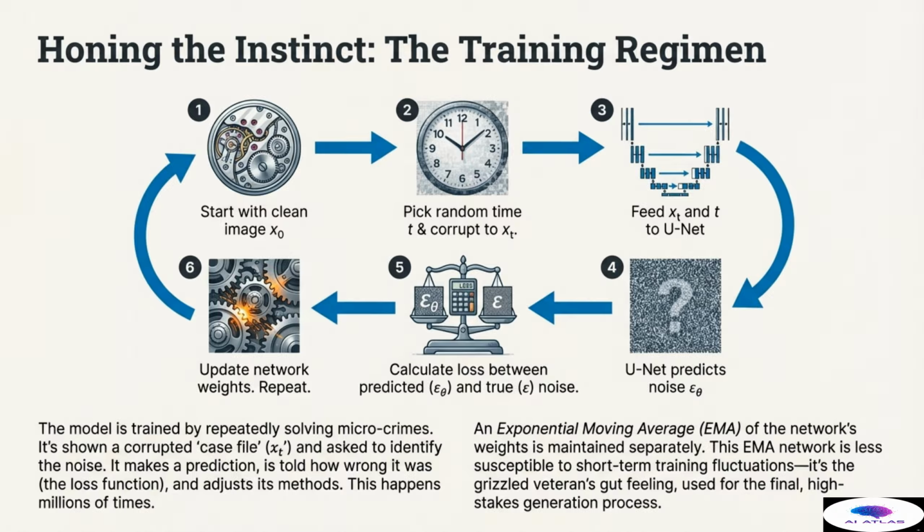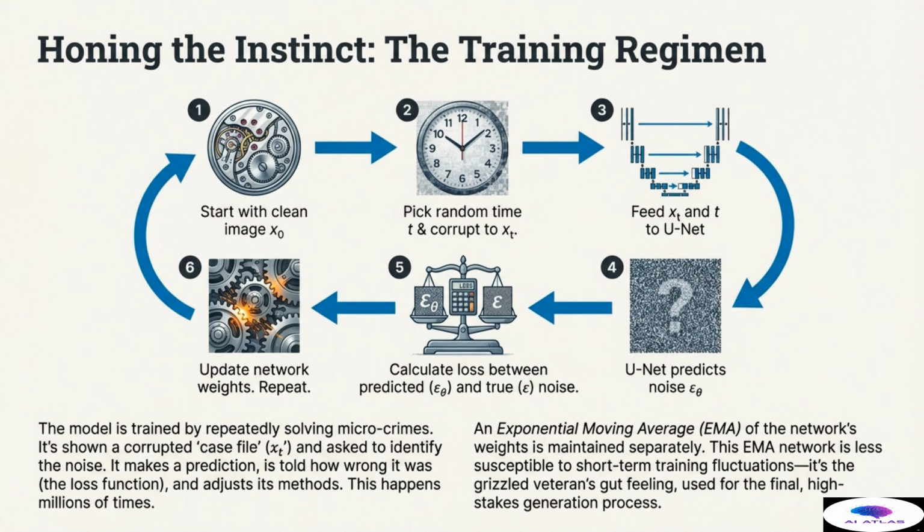Step 2. We pick a random time step t and corrupt x0 to xt using the defined forward process. Step 3. We feed this corrupted image xt and the time step t into our U-Net. Step 4. The U-Net makes its prediction, epsilon theta, the predicted noise. Step 5. We calculate the loss.